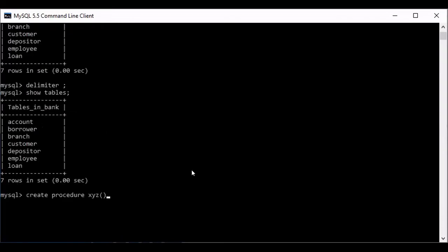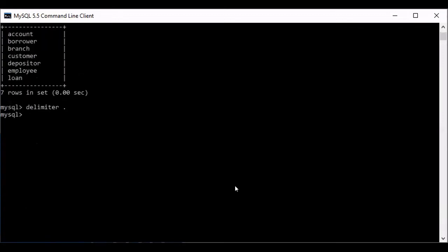Before creating the procedure, the delimiter here is already a semicolon. Any procedure you are creating, please change the delimiter to some other symbol. So here I'm changing the delimiter to dot. Then I'm creating the procedure. Create procedure, and I'm giving the name XYZ. The parenthesis is required, otherwise it will not be a procedure. Then I'm starting with the begin statement.